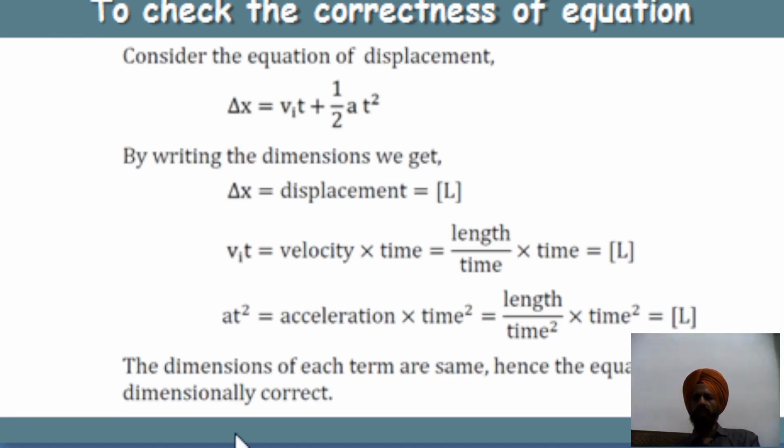Okay, so we have seen that the dimensions of delta x is L, the dimensions of V i t is L, and a t square is L. So the dimensions of each term are the same. If we verify the left side and the right side, both are the same. So we say that this equation is dimensionally correct. This is also one of the important uses of dimensions.